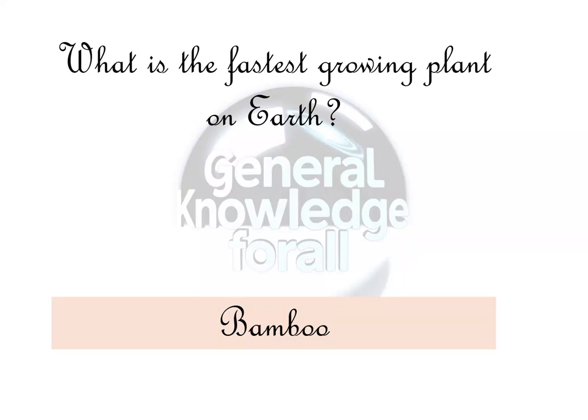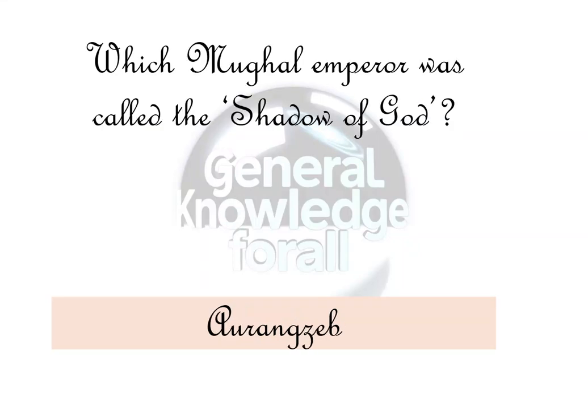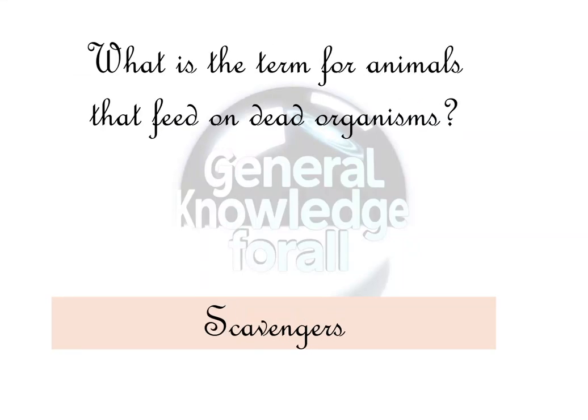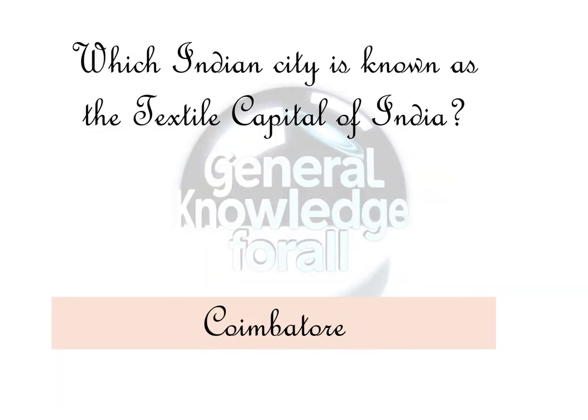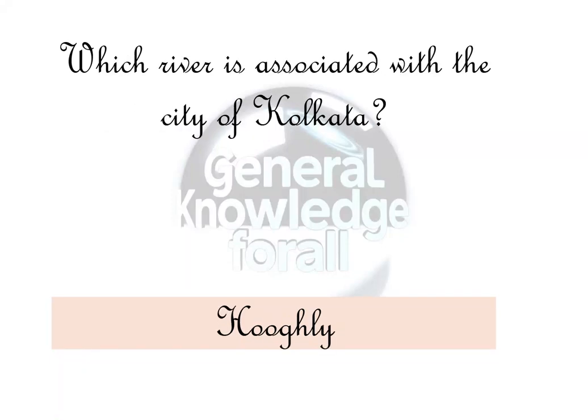What is the fastest growing plant on earth? Bamboo. Which Mughal emperor was called the shadow of God? Aurangzeb. What is the term for animals that feed on dead organisms? Scavengers. Which Indian cricketer has won the Rajiv Gandhi Khel Ratna Award and Bharat Ratna? Sachin Tendulkar. Which Indian city is known as the textile capital of India? Coimbatore.